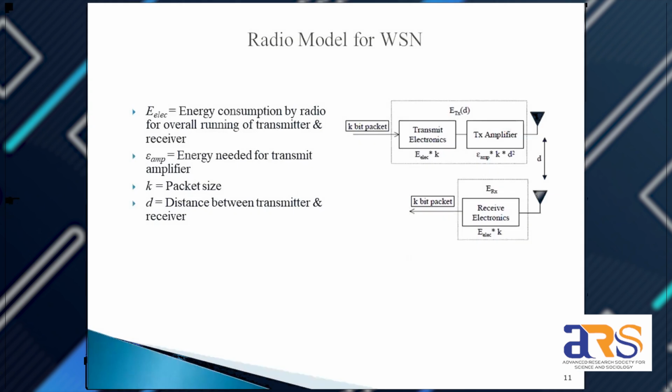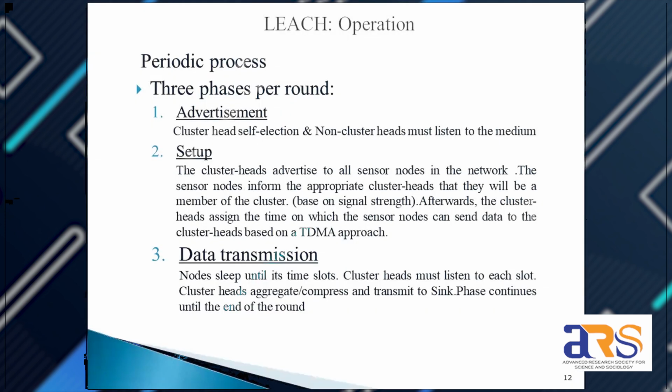Now, this is the basic radio model for the wireless sensor network. Now comes the operation of LEACH, divided into three major categories. First is the advertisement phase, where the cluster head self-elects, and the non-cluster heads, that is the members, and their transmission medium are set. Second, the setup phase. In the setup phase, the cluster head advertises to all the sensor nodes in the network. They transfer the data to the cluster head on the basis of signal strength and the TDMA approach.